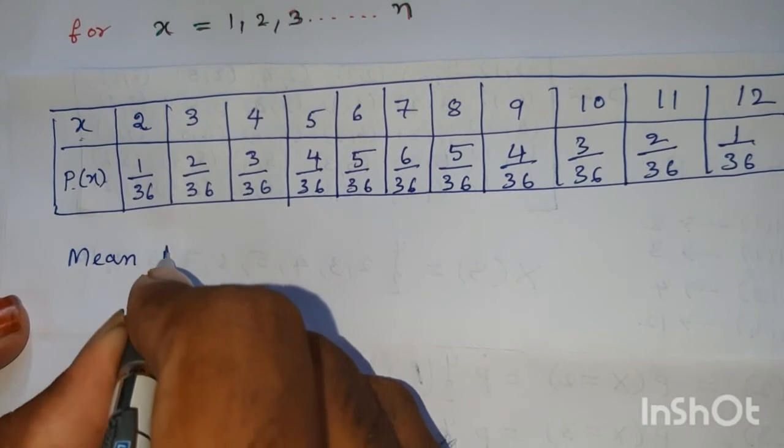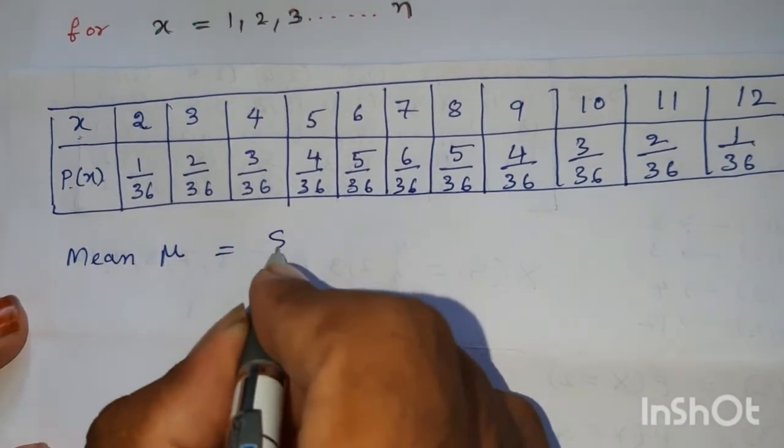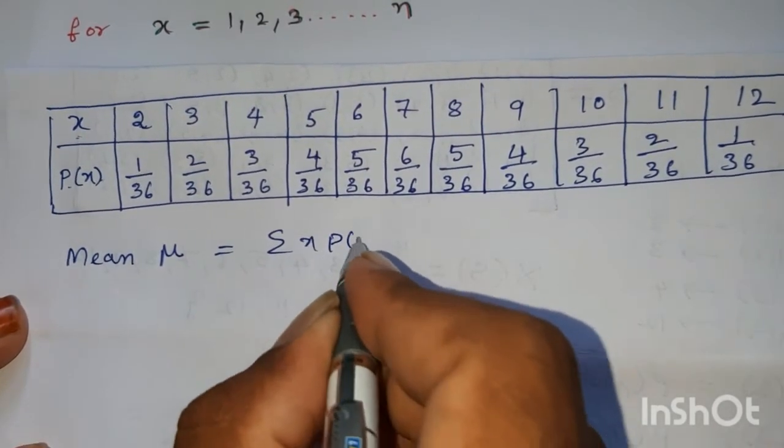Mean mu is given by sigma x into P of x.